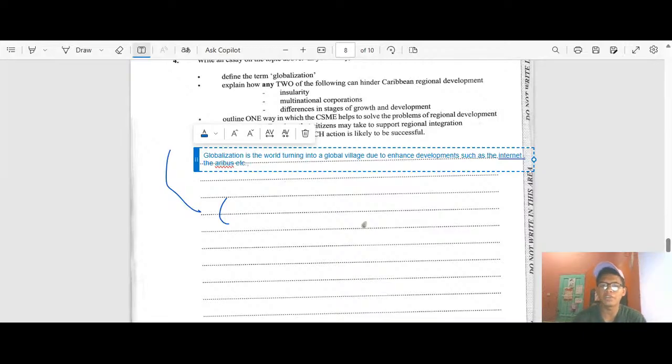And explain how two of the factors can hinder regional development. As I said before, multinational corporations can hinder development by making citizens or even the country dependent on them, so they can't really diversify their work relations in general.